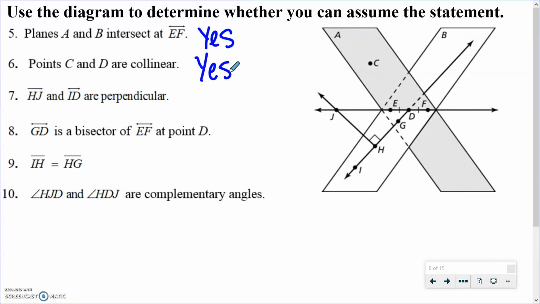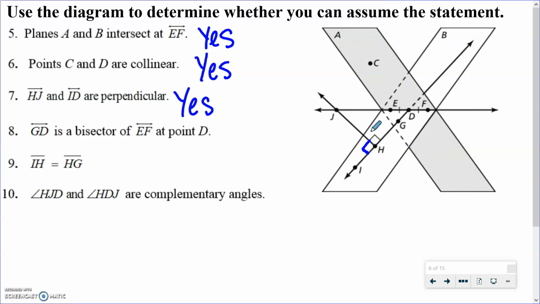Okay, and then we're going to look here. HJ and ID are perpendicular. The answer to this is also yes, because perpendicular means it creates right angles, and we can see one here, and then that means that this one is also a right angle. Okay, so they are perpendicular.